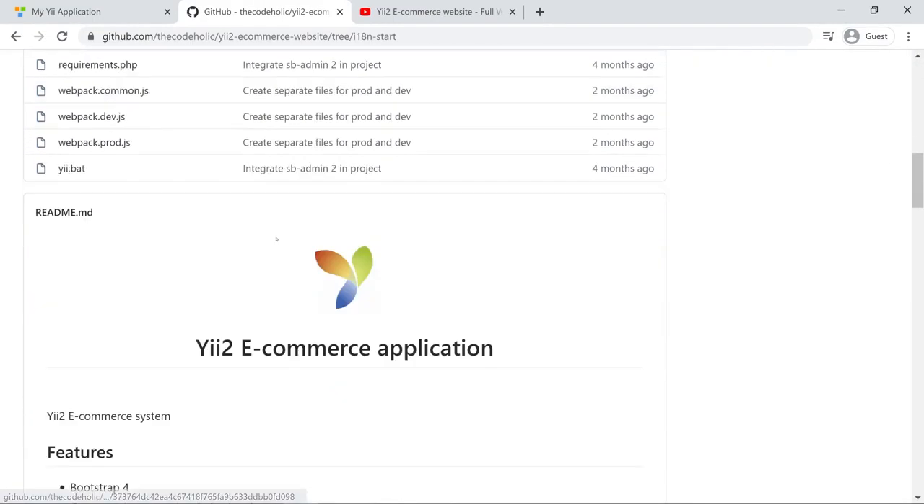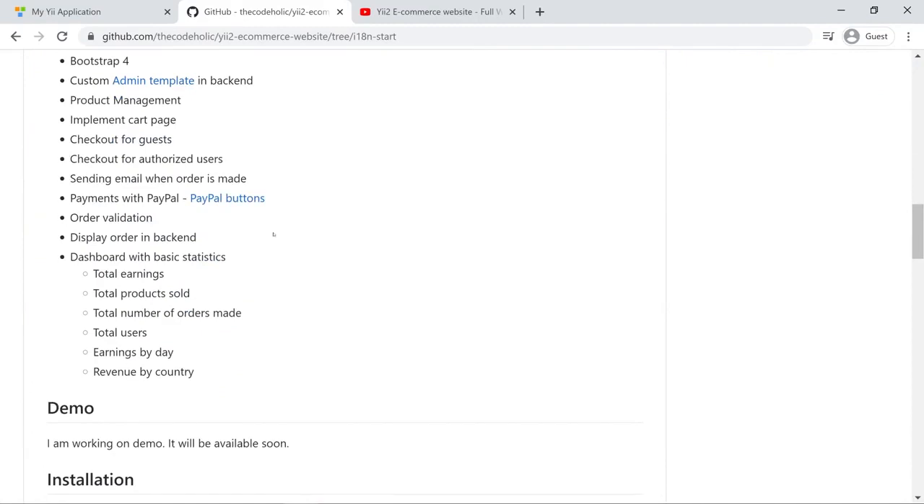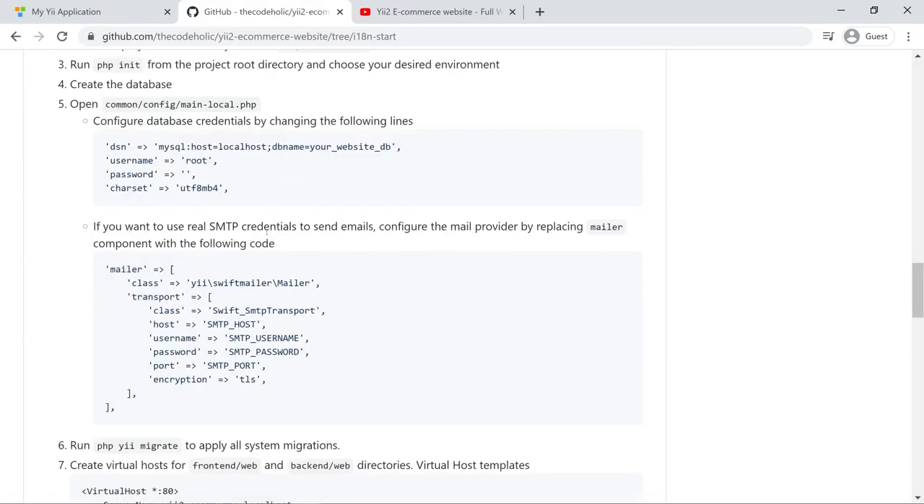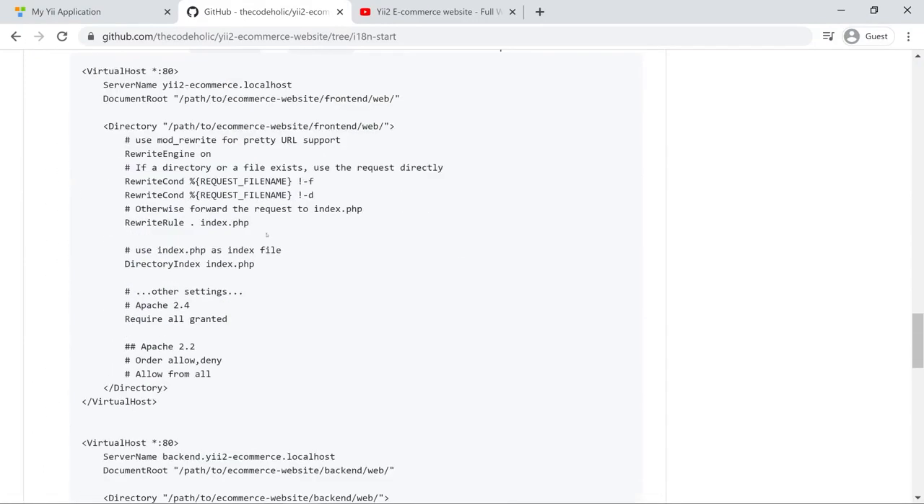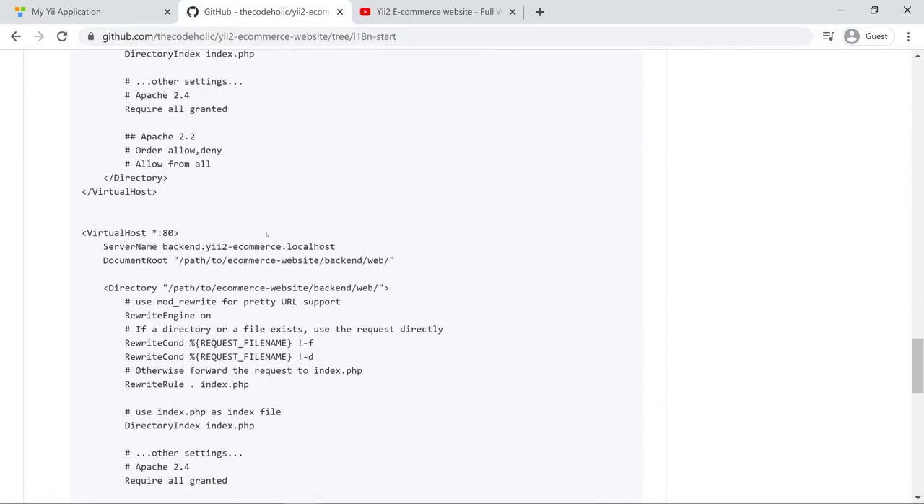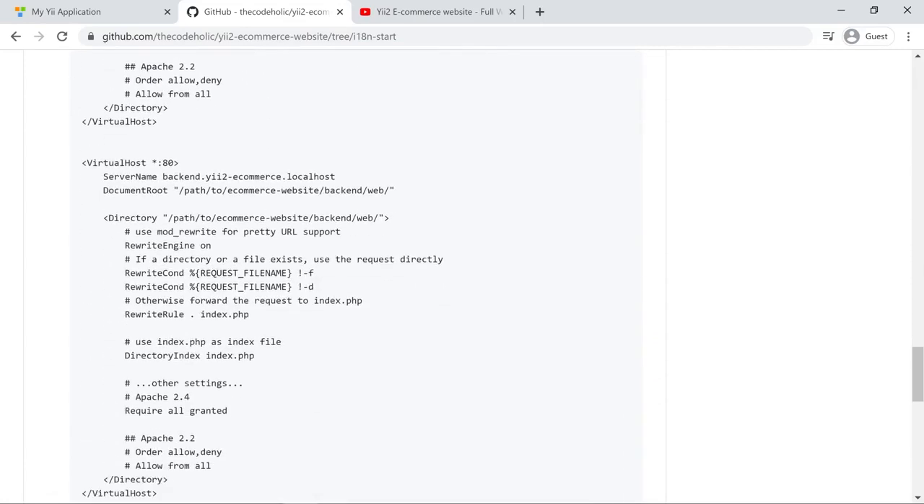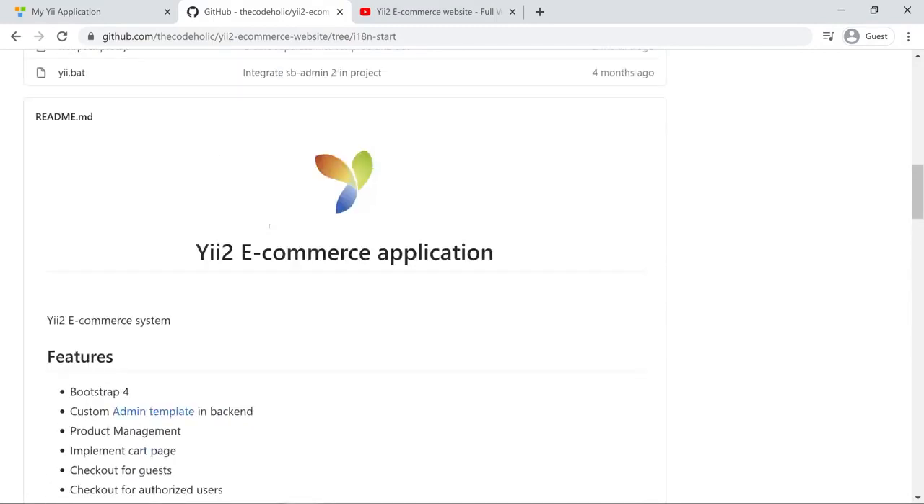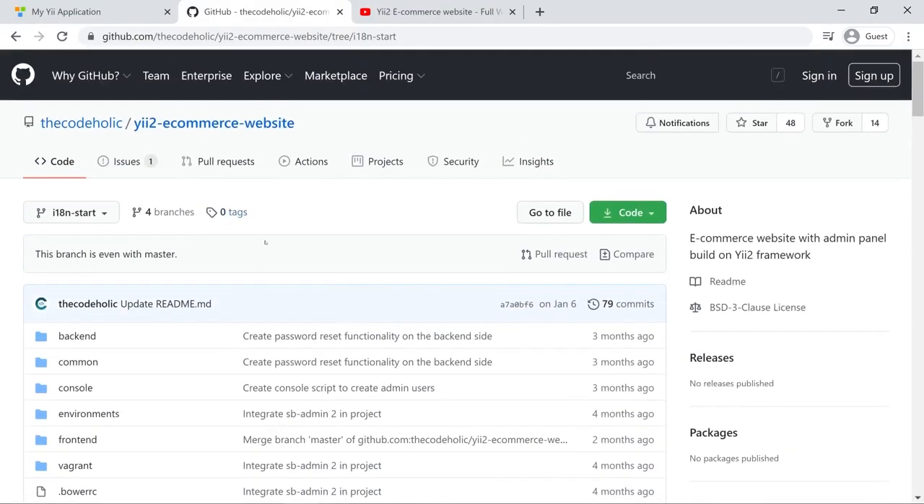So the project has a nice readme right here, with every feature like the installation and everything right here. So I think you won't have any troubles setting up the project. If you do have, just let me know in the comment section or just create an issue if you have any troubles on that.